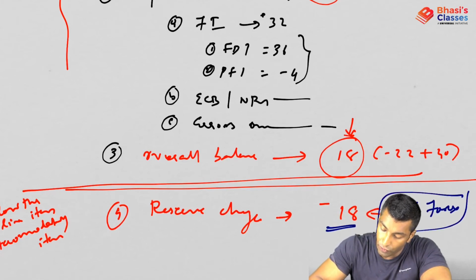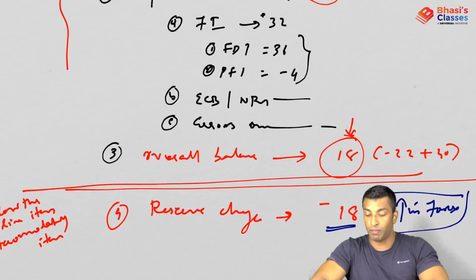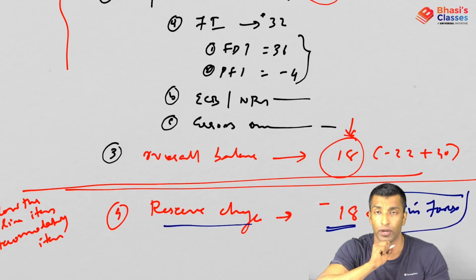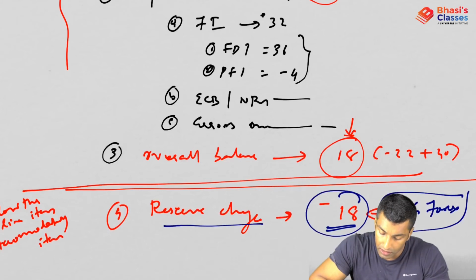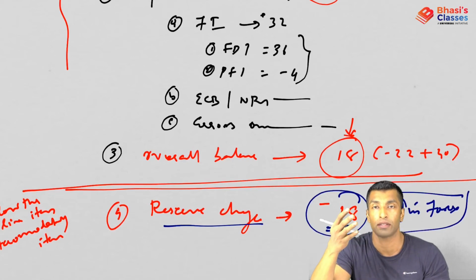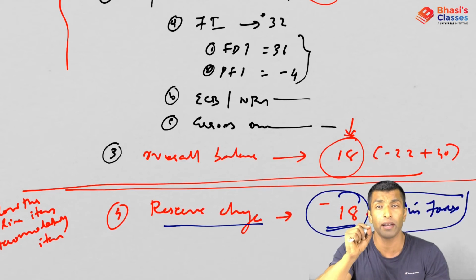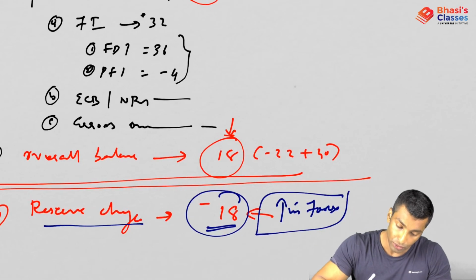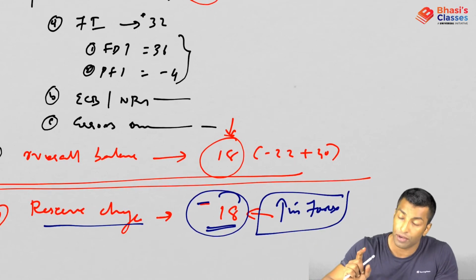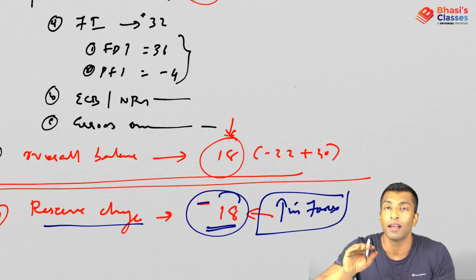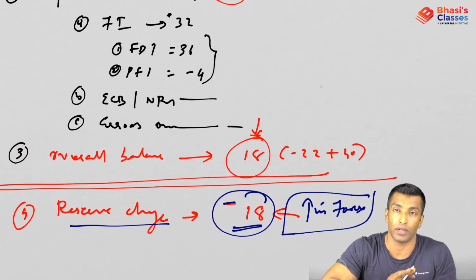So actually, it is an increase in forex. Many students have this confusion. When you see negative, you think it is an outflow and a decrease in forex. No, when I am talking about reserve change minus 18, it actually indicates an increase in forex. 18 billion increase in forex. But why are you putting negative? Putting negative is to maintain that 0. It has to be 0 effectively. So when there is an increase in forex, you will put a minus sign, and if you see a plus sign, that actually indicates a decrease in forex.